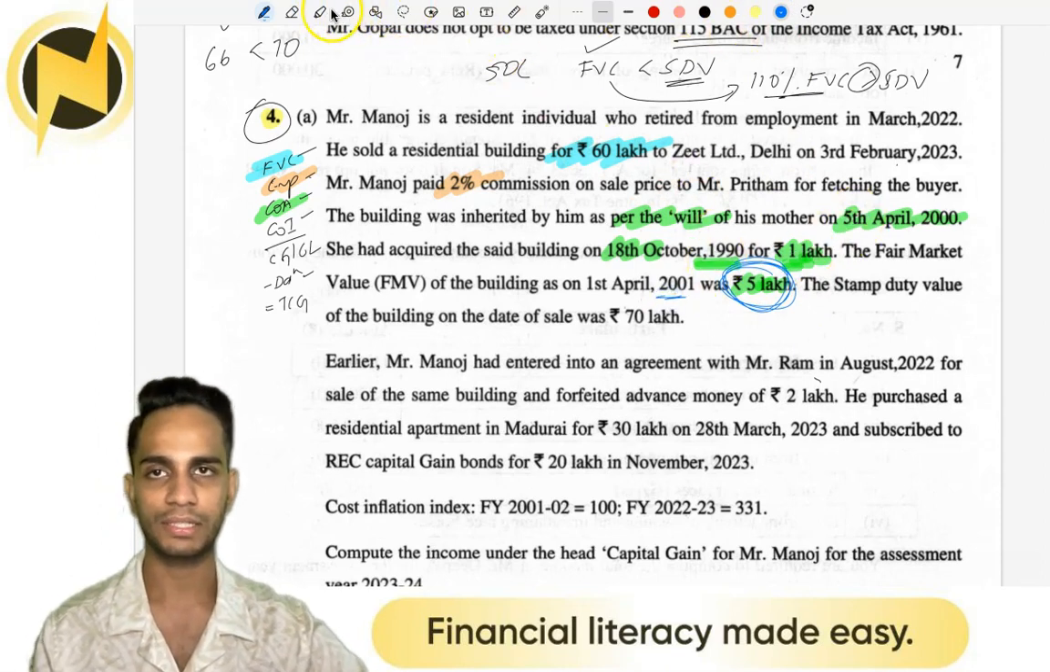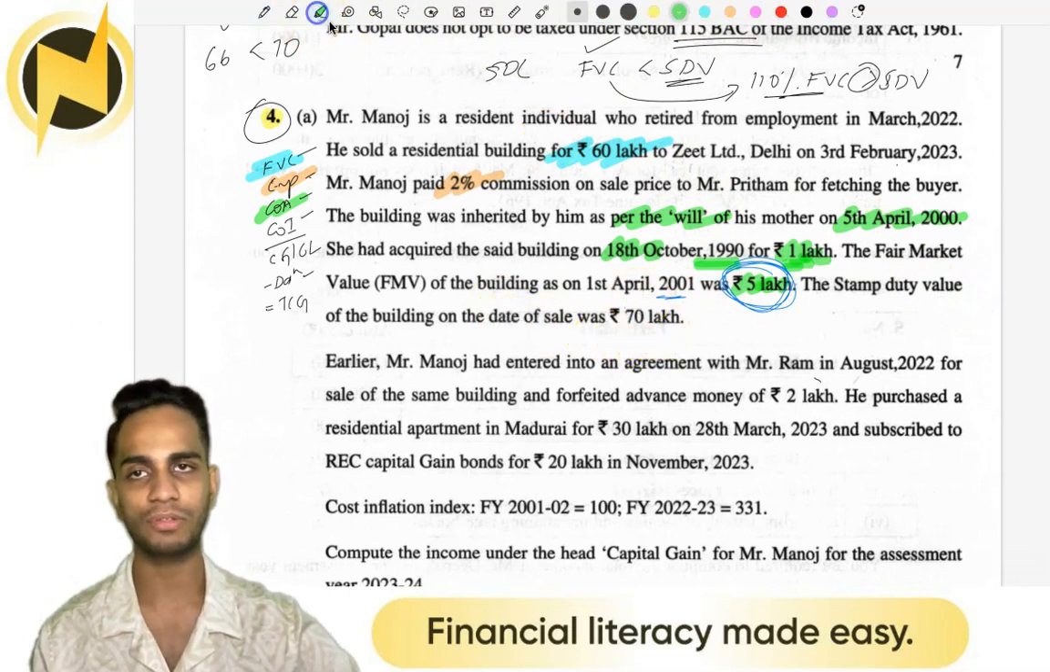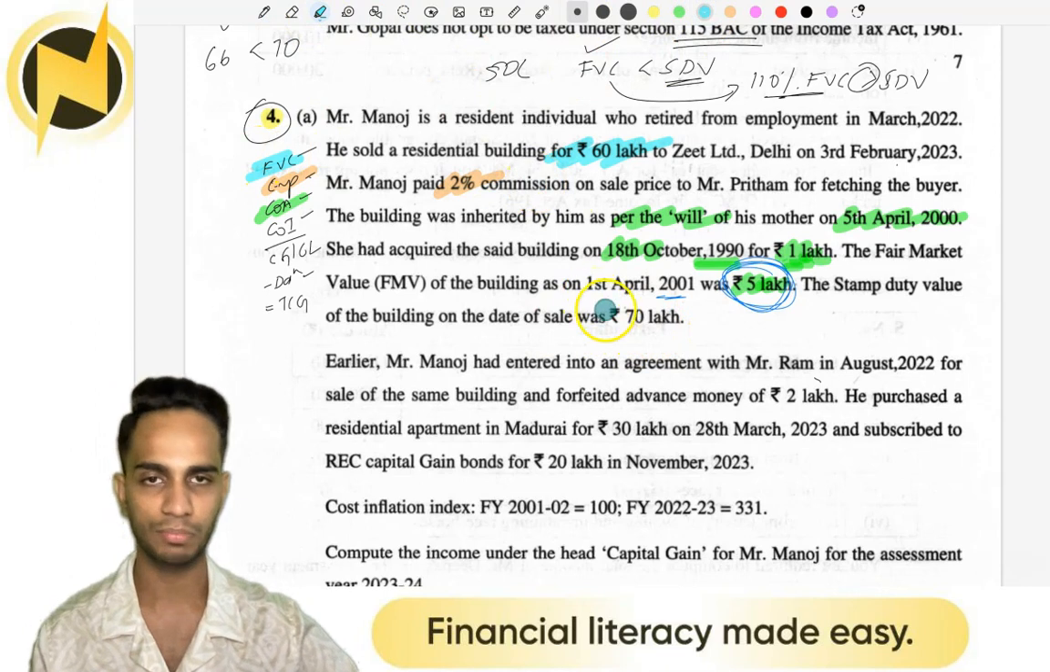Now next. Stamp duty value of the building on the date of sale was 70 lakh. Stamp duty value, this is regarding full value consideration, so I'm coloring it blue.